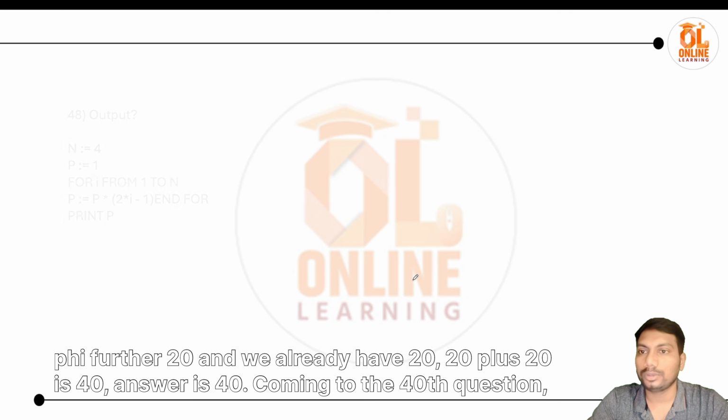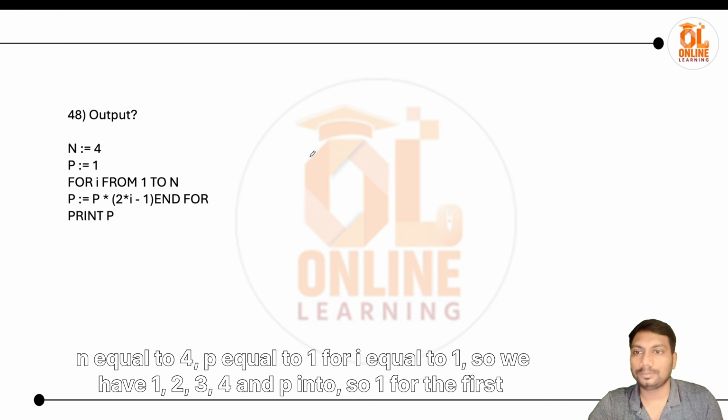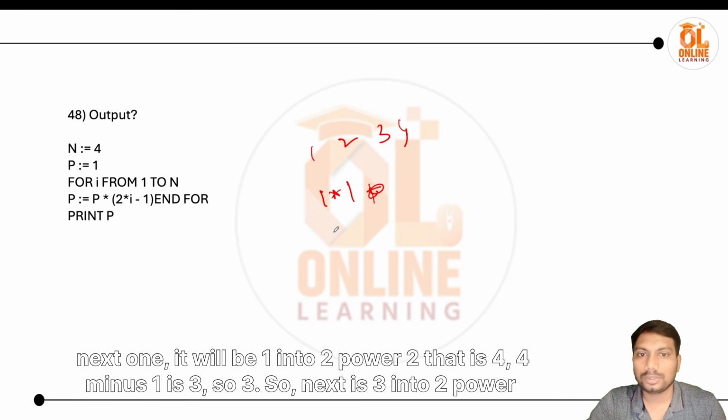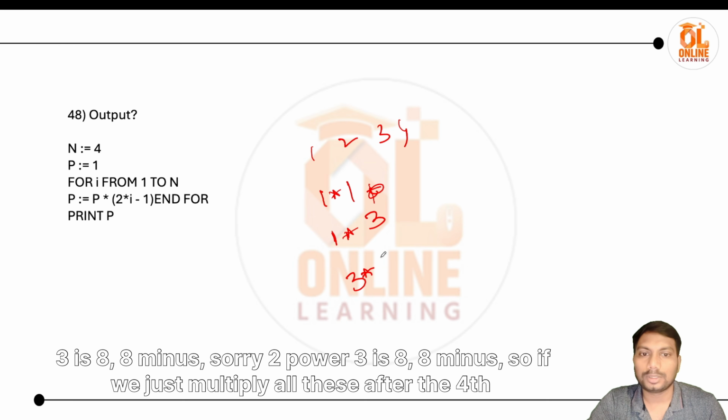Answer is 40. Coming to the next question, n equal to 4, p equal to 1, for I equal to 1 to 4, and p is multiplied by 2 power I minus 1. For the first index, 2 power 1 is 2, 2 minus 1 is 1. For the next one it will be 1 into 2 power 2, that is 4, 4 minus 1 is 3. So next is 3 into 2 power 3 is 8, 8 minus 1 is 7.